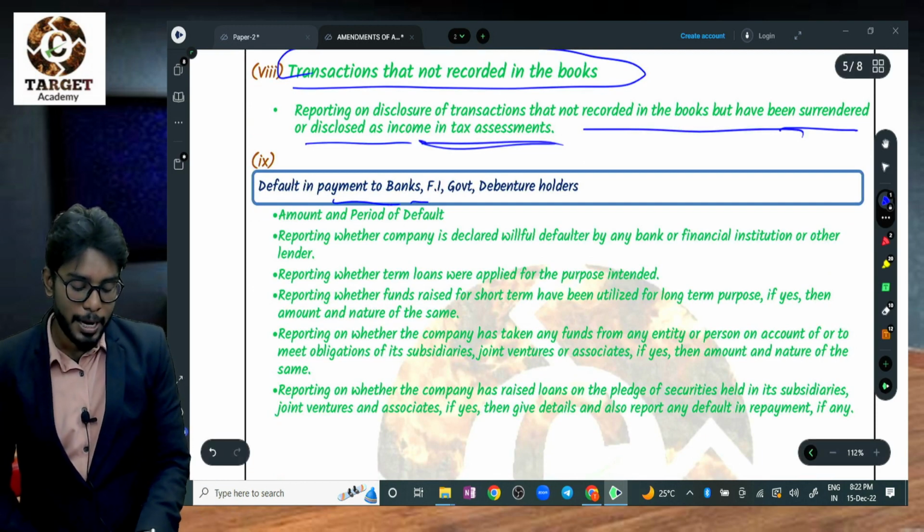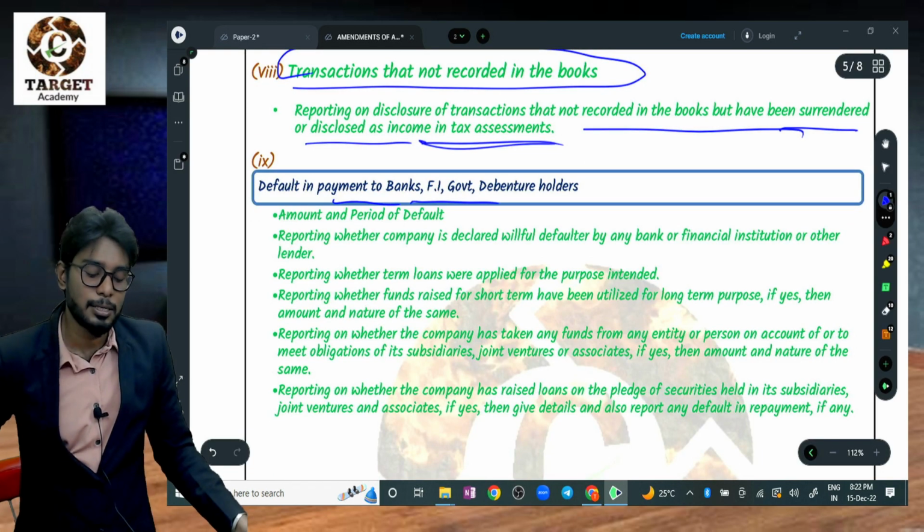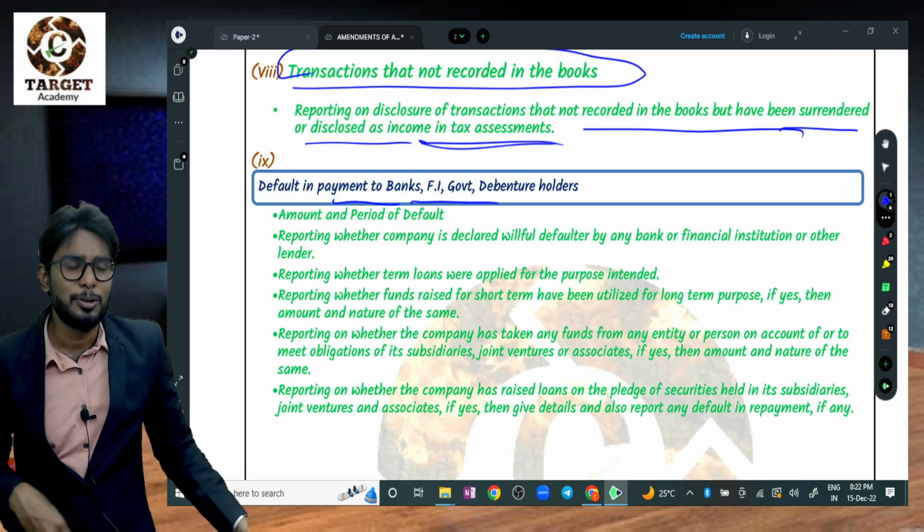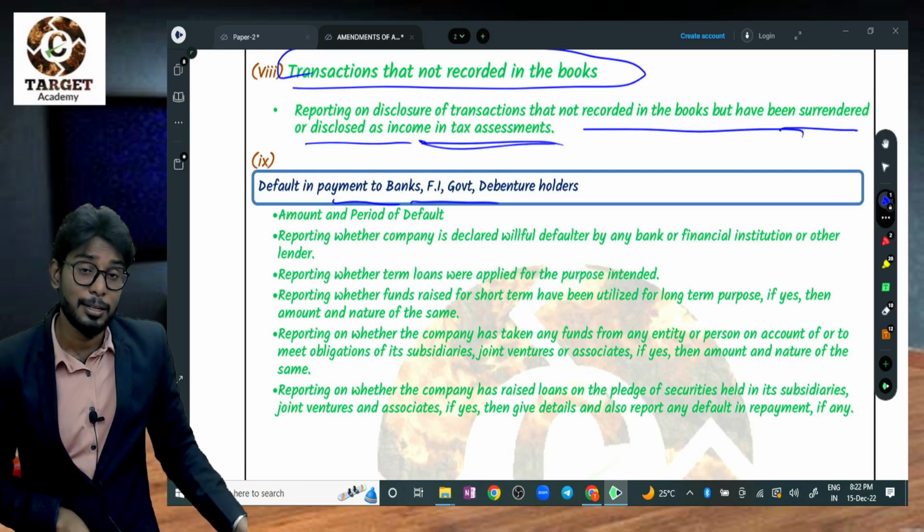Default in payment to banks, financial institutions, government, and debenture holders, because the government is taking care that NPAs, non-performing assets, in the banks and financial institutions, and dues to the government and to the debenture holders, are increasing day by day.